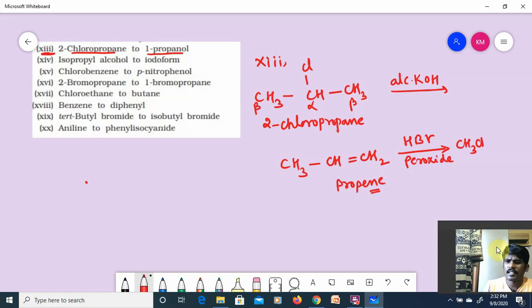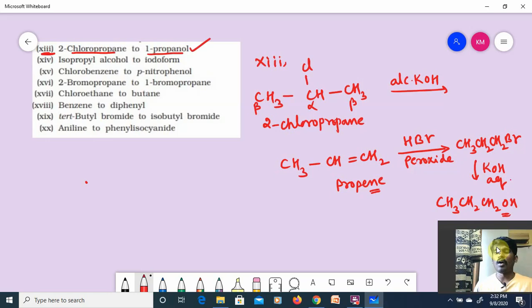I'll get CH3-CH2-CH2Br. Then treat it with KOH. Which KOH? Aqueous KOH. I'll get CH3-CH2-CH2OH. This is called 1-propanol. What is this called, guys? 1-propanol. Hope you understand.